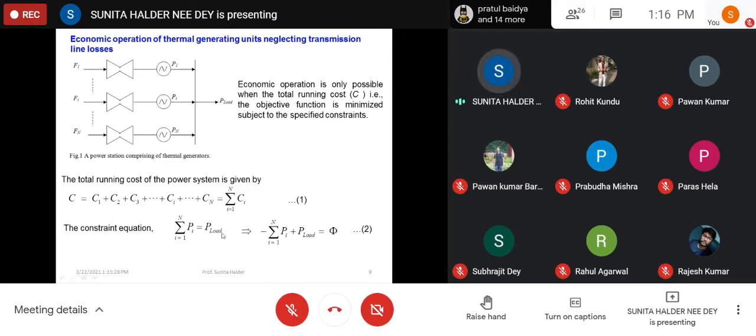Constant function is written in such a way that the variables should be negative there. So here our aim is to find out the Pi so that minimum cost can be incurred to cater this particular load. So with this equation we may write P load minus summation of Pi equal to 0, or minus summation of Pi plus P load equal to 0. So we shall equate the constraint equation's right hand side to 0. Then we write that as a function.